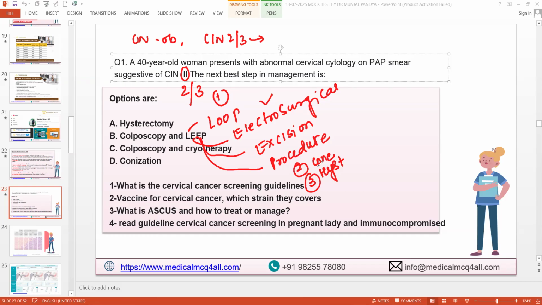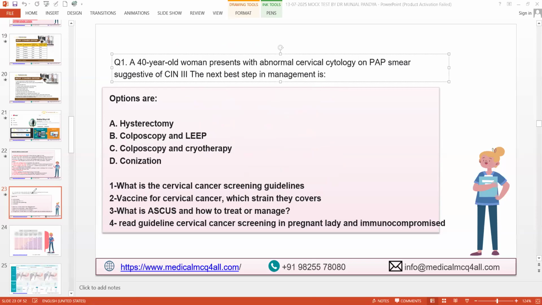Now, can anyone tell me what is the cervical cancer screening guideline? For the sake of this question, colposcopy and LEEP is the answer. Let's go to the screening guidelines. Four things I want to know. What is the start age? At what age do you stop cervical cancer screening? What frequency? And what is the name of the test?